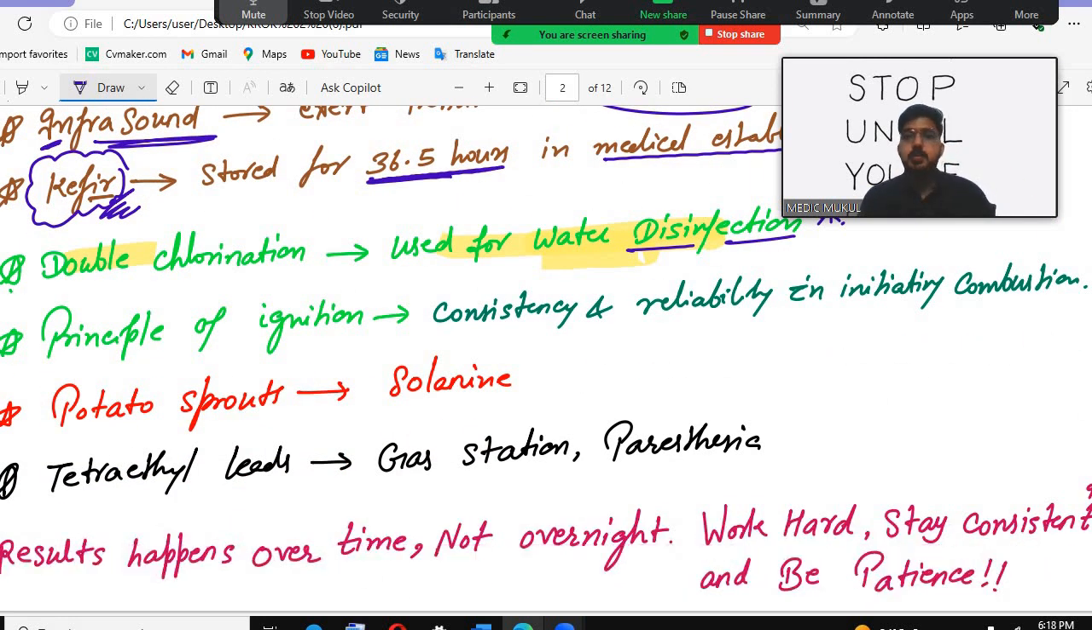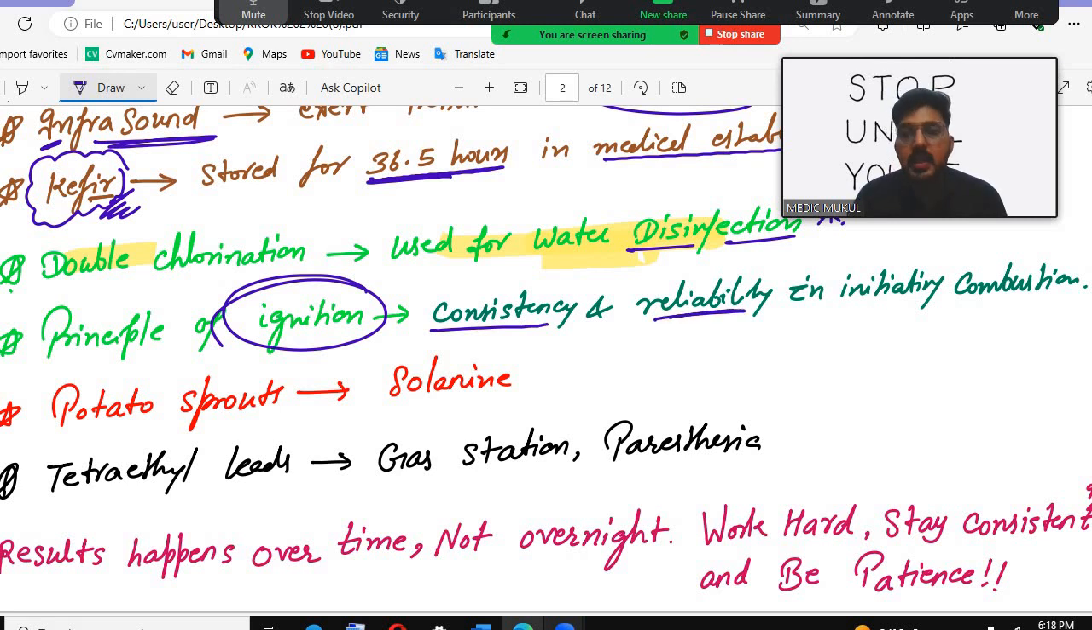After that, there is the principle of ignition. Remember, the principle of ignition is based on consistency and reliability in initiating the combustion. The principle of ignition is based on which condition? Consistency and reliability in initiating the combustion.